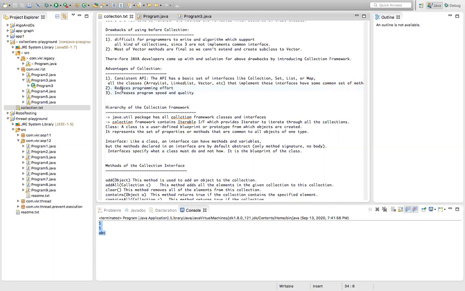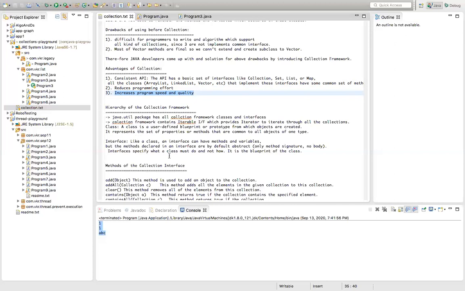And it will increase the programming speed and quality, because they already developed the collection framework classes and interfaces, which will give better performance. If you write your own code for sorting the elements, it may take some time, maybe 10 minutes. But if you use the collection framework algorithm, they have optimized it in the best way, so it might take only 1 minute to sort the elements. Whatever is best, they have given in the collection framework classes. We have to use the classes. Learning the collection framework means learning how to use the collection framework classes.